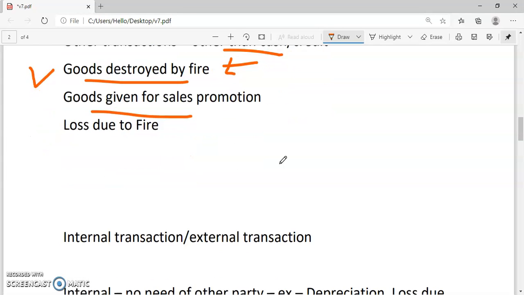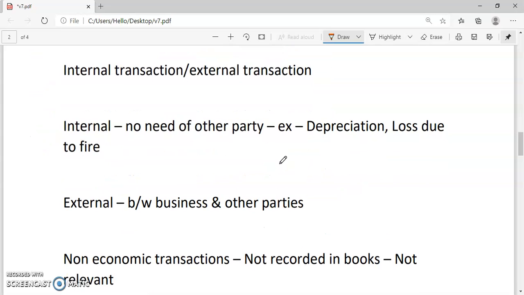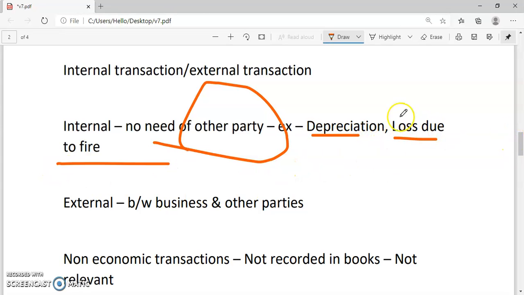Next one is the internal transaction or an external transaction. In an internal transaction, there is no need of another party. Example, depreciation, loss due to fire. So it is our internal effect to our business. Loss due to fire: here the third party is not going to be affected. Our debtor or creditor is not going to be affected. So it is considered as an internal transaction.